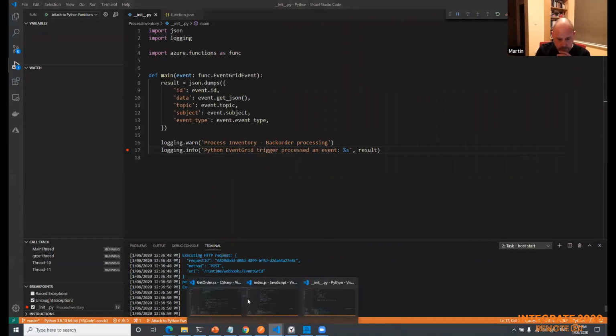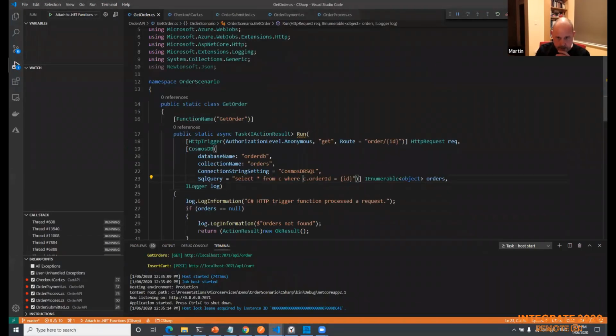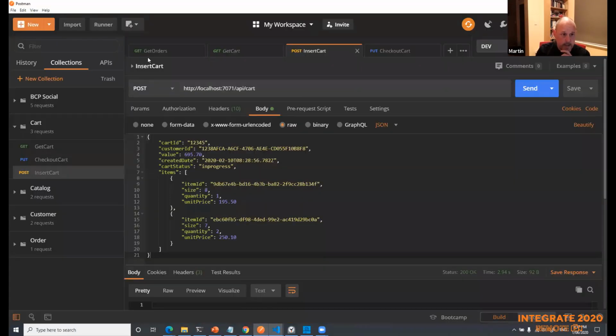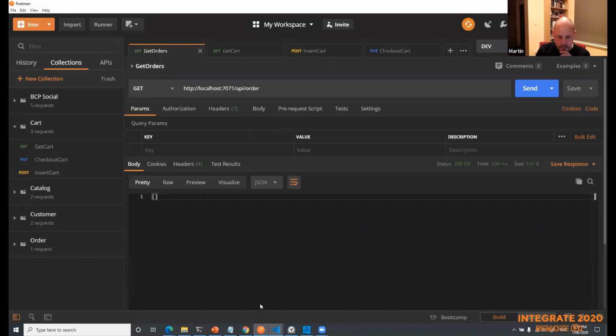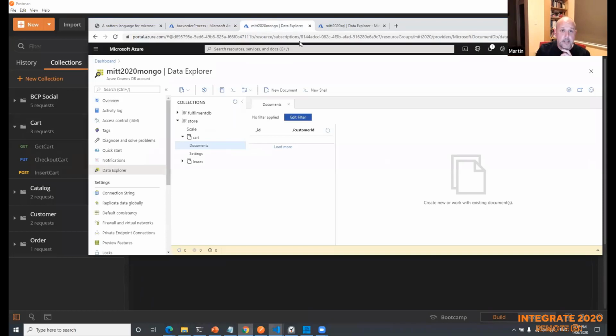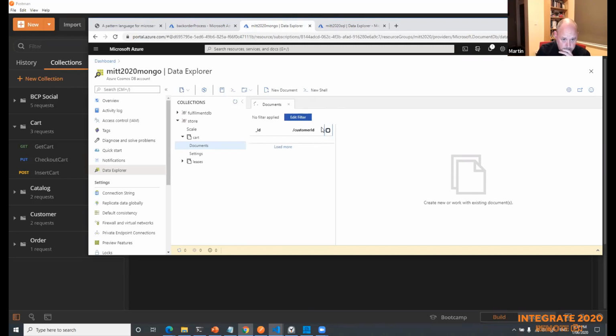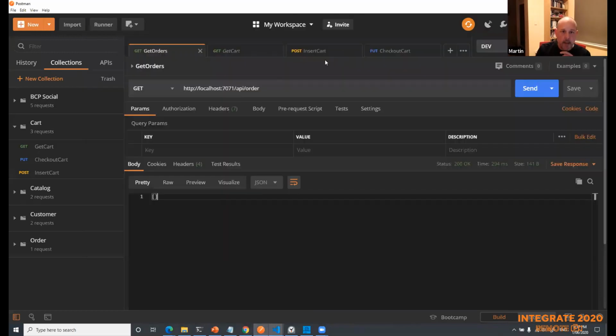So we'll kick off the processing now, and then I'll walk through the code as we do that. I've got an order table, which I'll show you just to prove that there's no smoke and mirrors here. I've got an order table here, which contains no data. Fingers crossed, I cleared it out earlier on, yes. And this one also contains no data. That's good. It just takes a couple of seconds, Mongo's a bit slower.